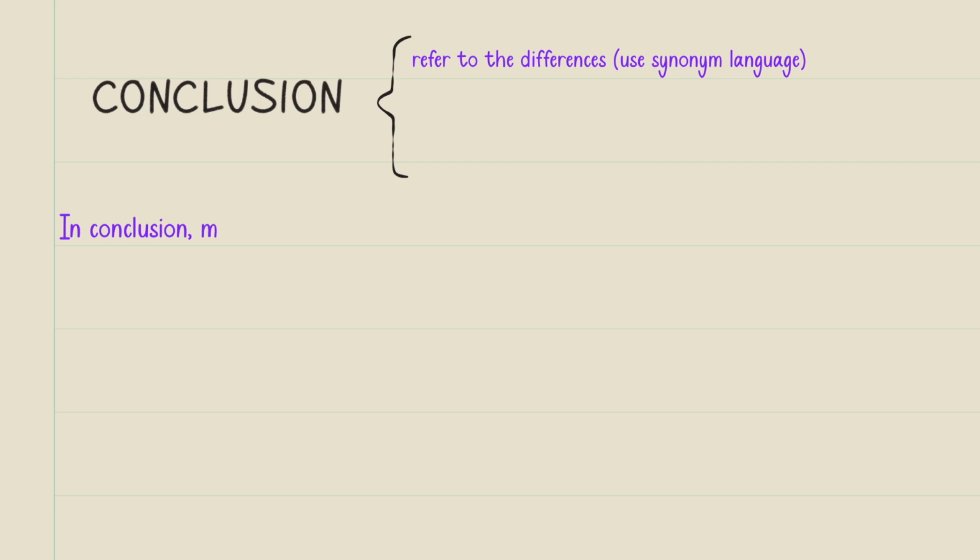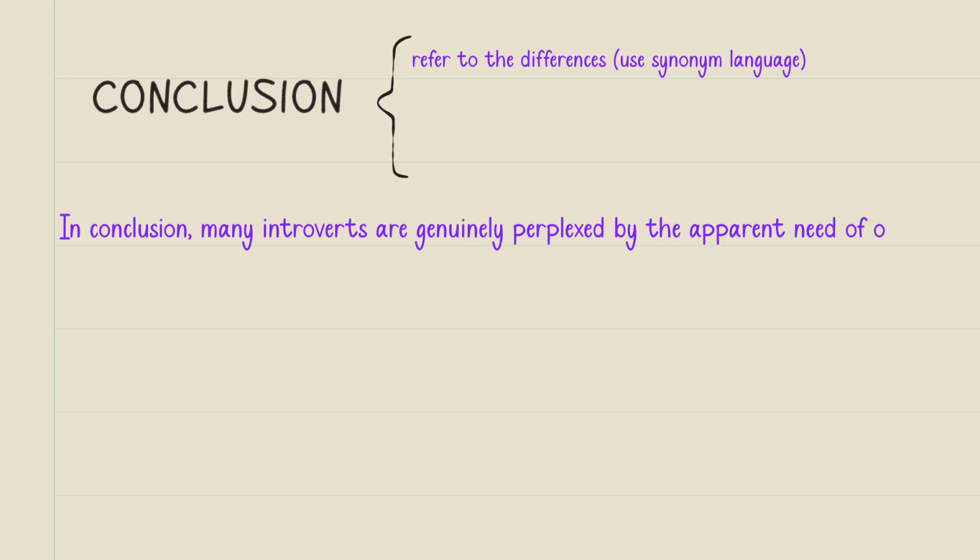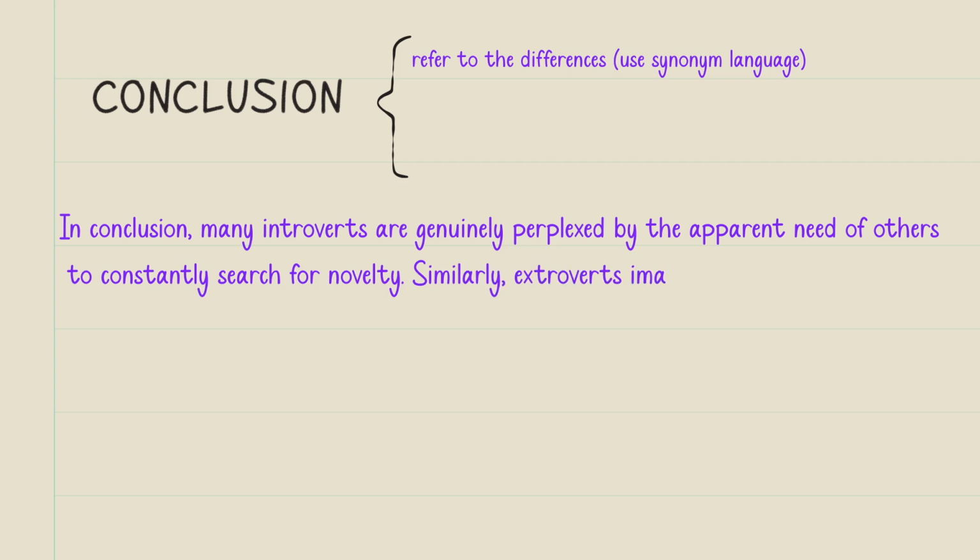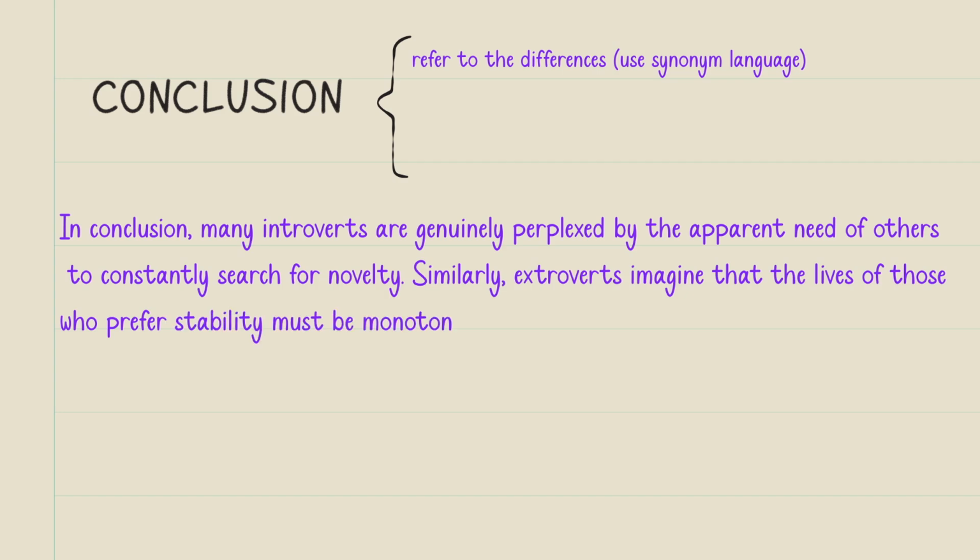In conclusion, many introverts are genuinely perplexed by the apparent need of others to constantly search for novelty. Similarly, extroverts imagine that the lives of those who prefer stability must be monotonous, tedious, and dull. So as you can see, it's a very good idea to use some synonym language. When you say monotonous, it would be better if you put other synonyms too: tedious, dull. In this case, you show the examiner that you know a wide range of vocabulary, right? That is a very good way of showing the examiner that you know a lot of vocabulary.